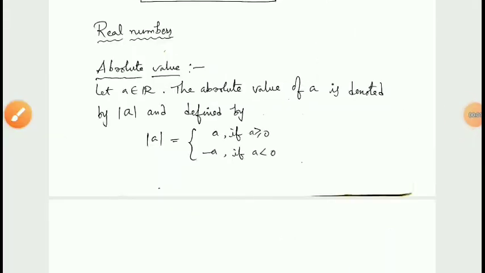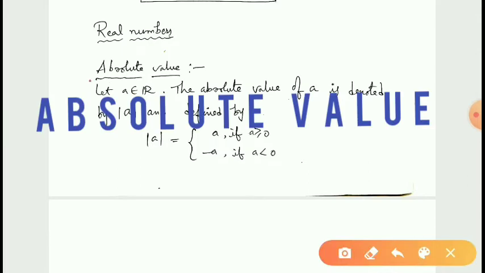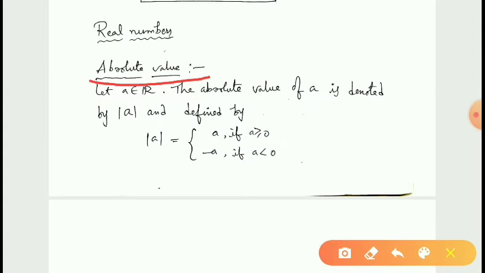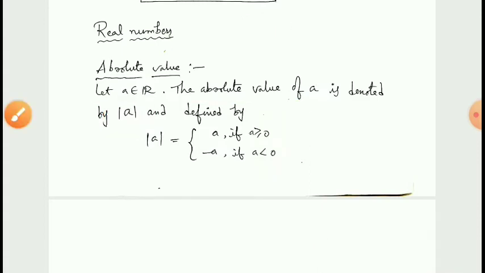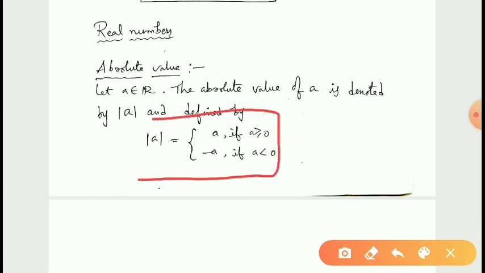Now let us discuss some properties of real numbers. So the first property is absolute value, or the absolute value function. So what is the absolute value of a real number? Suppose A is a real number. Then the absolute value of A is denoted by modulus A, and it is defined as modulus A is equal to A if A is greater than or equal to 0, and modulus A is equal to minus A if A is less than 0. This is the definition of the absolute value of a real number.